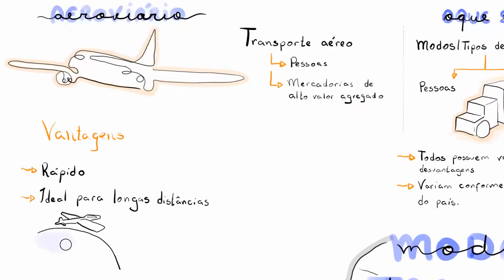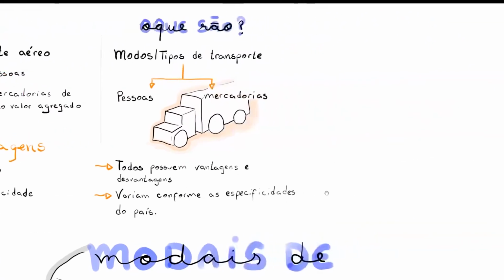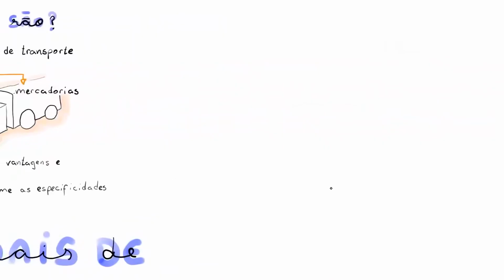However, this mode also has some disadvantages. For example, its high cost, both in the construction of airports and also in the construction of the aircraft themselves, which are extremely expensive. There's also the price of tickets, which are not affordable anyway. In addition, air transport also has low capacity. The cargo capacity, especially if we compare it with other modes. Besides that, a big disadvantage is that they are very polluting, right? They use fossil fuels, which contributes to atmospheric pollution.